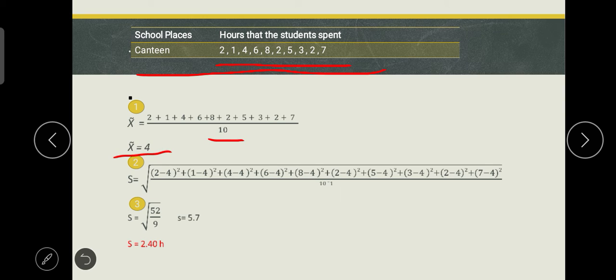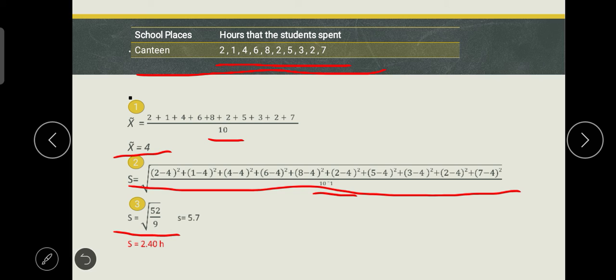Tapos, so, ayun, isa-isahin ulit natin yung x natin, yung x minus mean. Yung mean natin is 4. So, ayun siya. So, kaya 2 minus 4 squared. 4 kasi yung mean natin, yung 2 naman is yung x natin, tapos squared. So, ayun na, 10 minus 1 ulit.